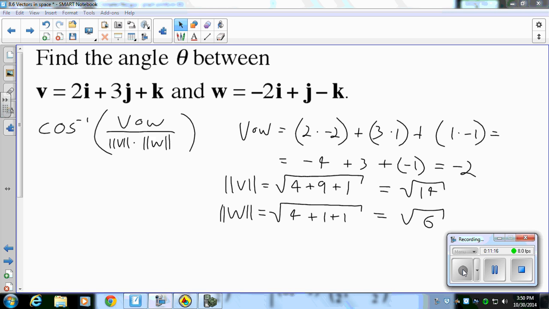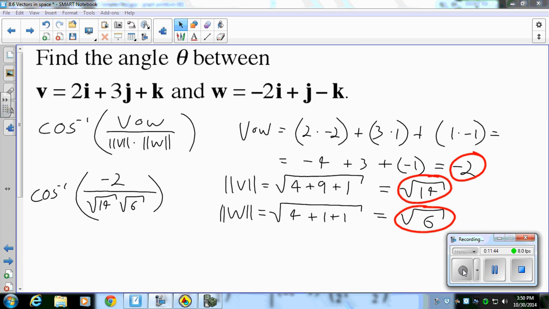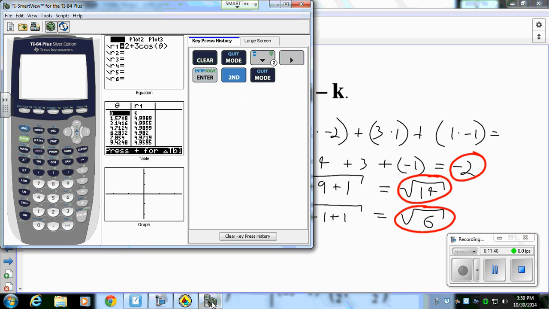Now that I've calculated the dot product and the magnitudes, I have these three parts here. The dot product is negative 2, the magnitude of v is square root of 14, and the magnitude of w is square root of 6, so I just plug and chug into my equation. I have inverse cosine of negative 2 over square root of 14 times square root of 6. So I'm going to pull out my calculator.